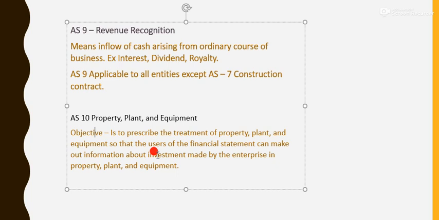All these stakeholders will come under the users category. So what will they check? They'll check the details of property, plant and equipment in the financial statement, whether the company has shown it properly or whether the company has misguided them. They'll check all the details.